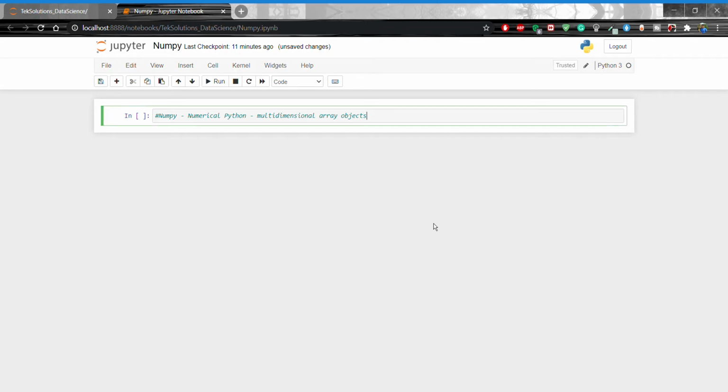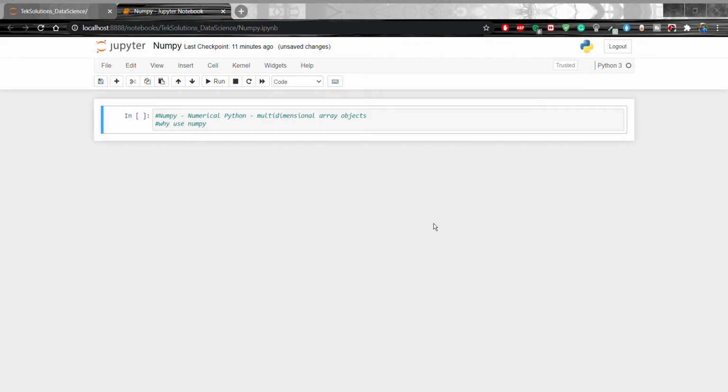Okay. So my next question: why use NumPy? In Python, we have lists that serve the purpose of arrays, but they are slow to process. NumPy aims to provide an array object that is up to 50 times faster than traditional Python lists. The array object in NumPy is called ndarray.